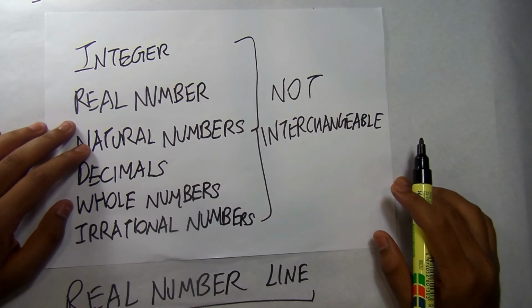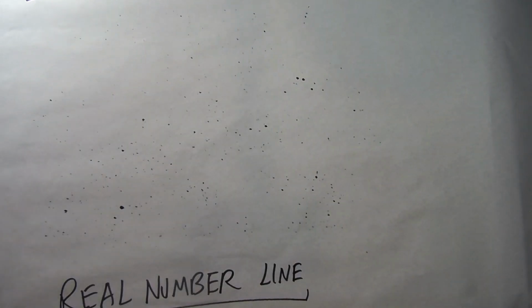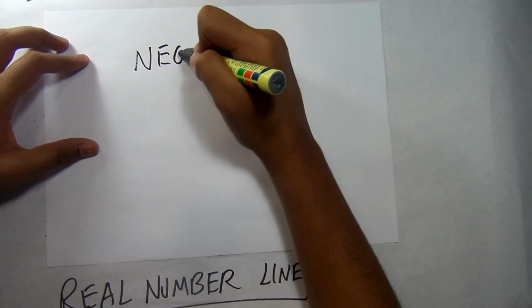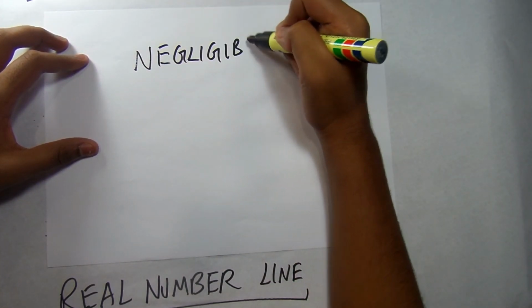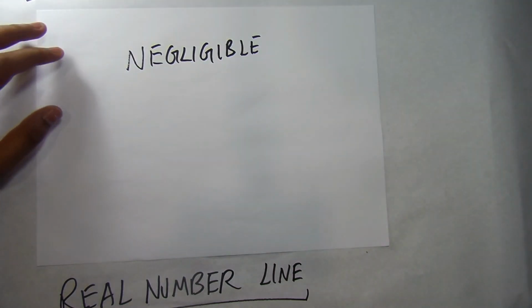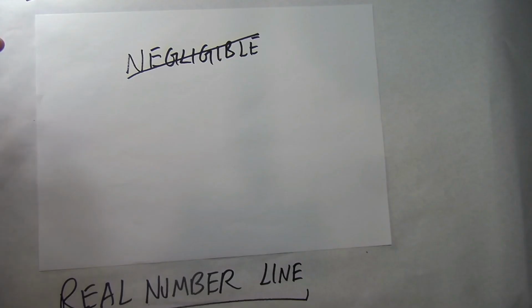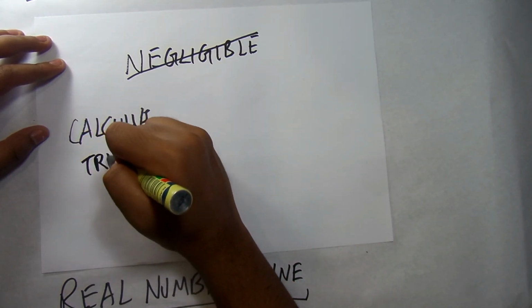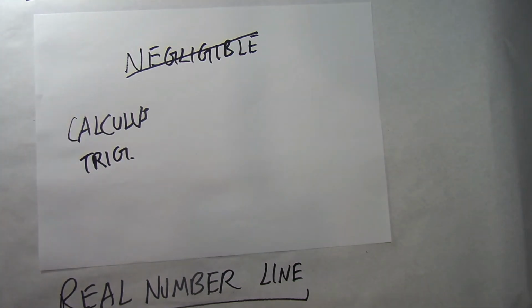And while it may seem negligible, it is absolutely not. But these differences are what define mathematics. So in the future, when you learn more complicated topics like calculus and trigonometry, you will have to know the small differences between numbers, and that's why I decided to do this topic today. It is of absolute importance to know these differences.